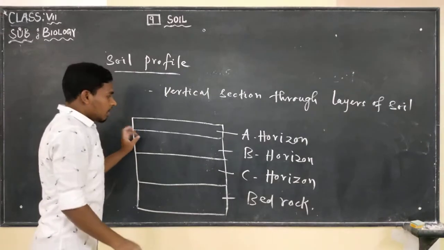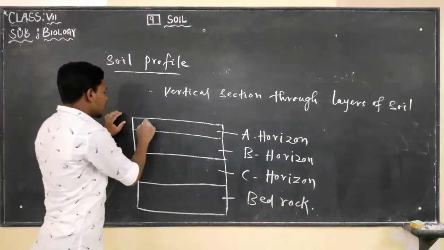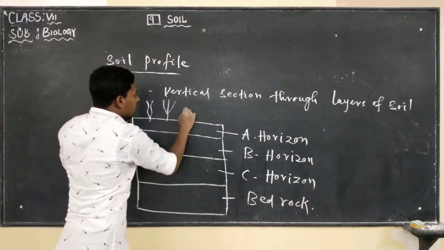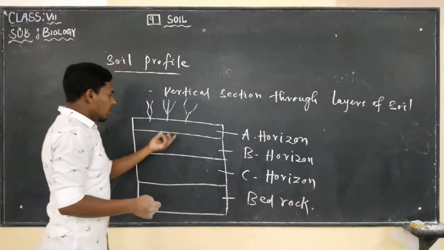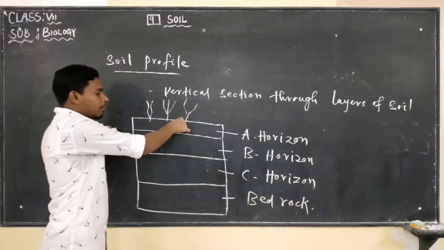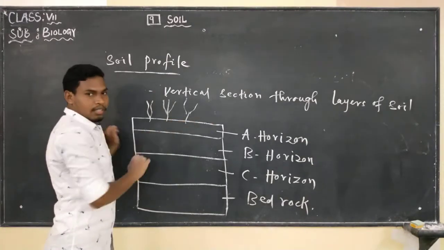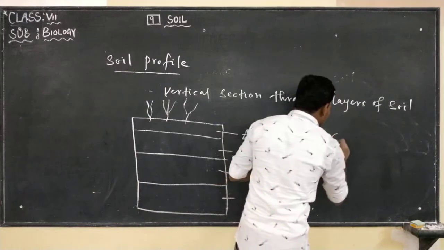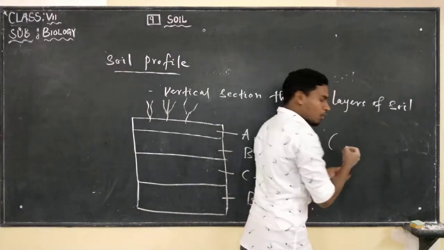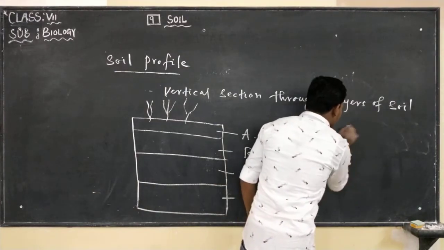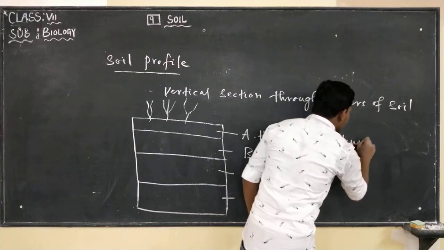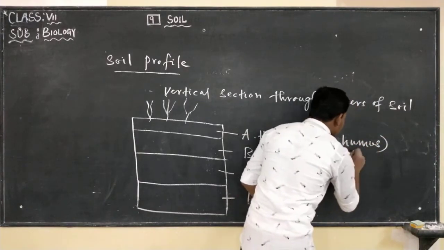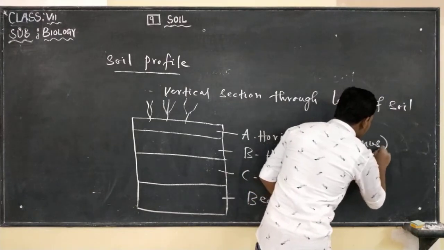We find plants growing on the A horizon, and their roots are slightly embedded into the A horizon. Why? Because the A horizon contains more humus and minerals.